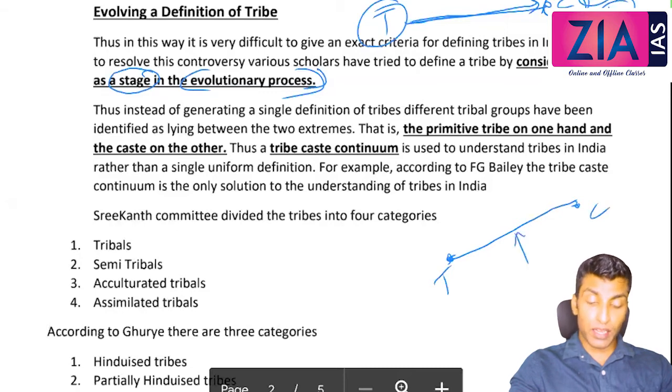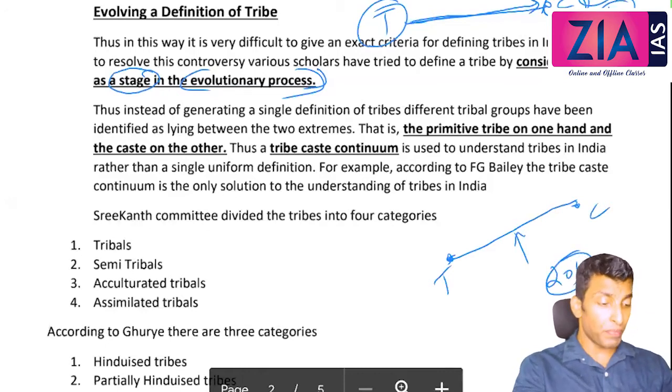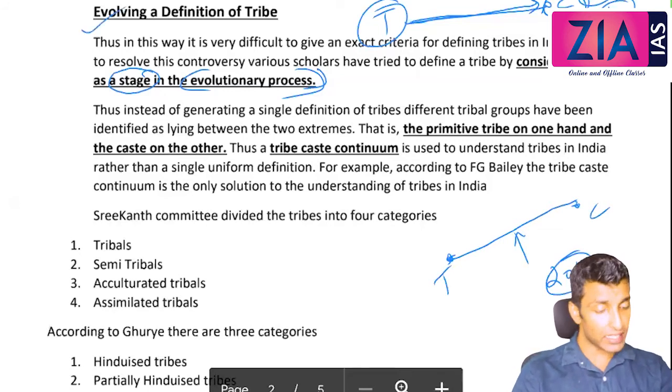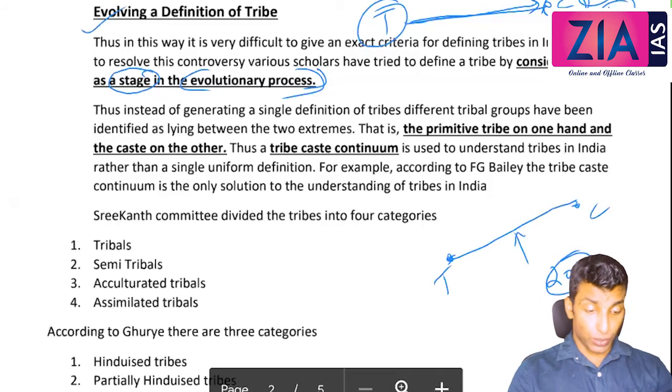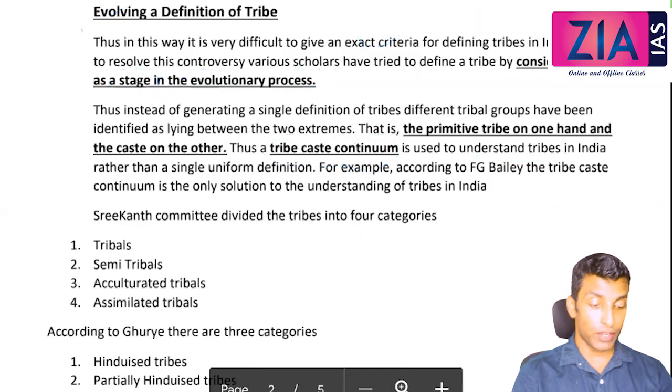This is very important. This question was asked in 2014 directly like this. It is not there in the syllabus, but it was asked. But anyway, it is expected that as part of this topic in the syllabus, you will be covering it. It is coming under this only. So that is the primitive tribe on one hand and caste on the other. Thus, a tribe-caste continuum is used to understand tribes in India rather than a single uniform definition.